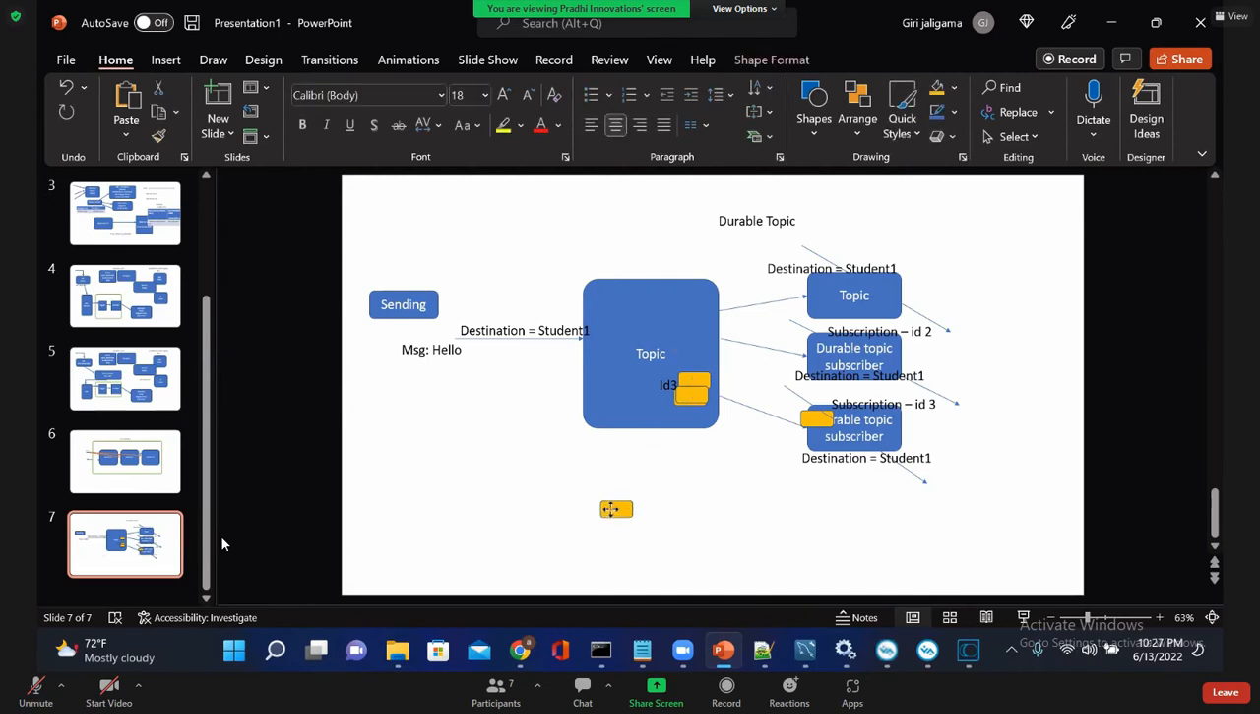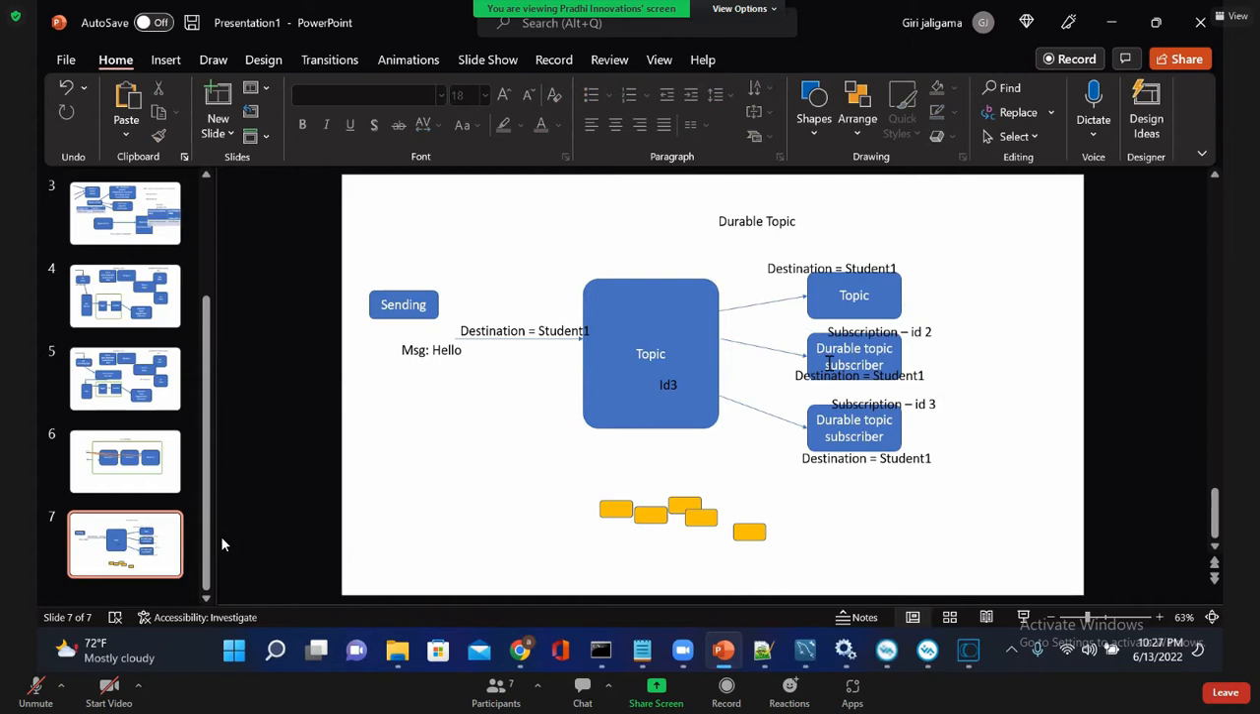Now let me bring our first point. Let's say first time one. From the subscriber point of view, we will say whether it is a durable subscriber or not.